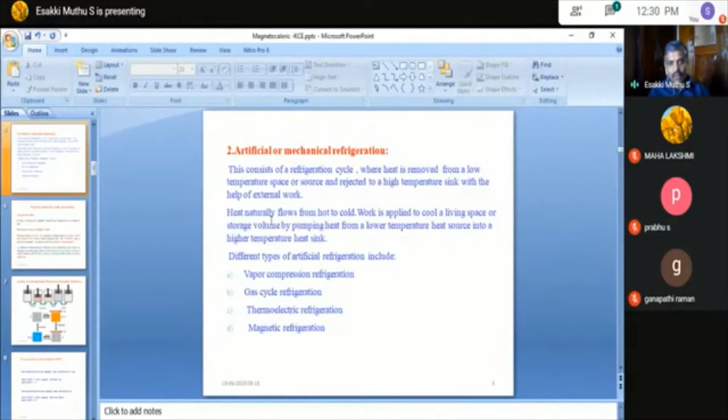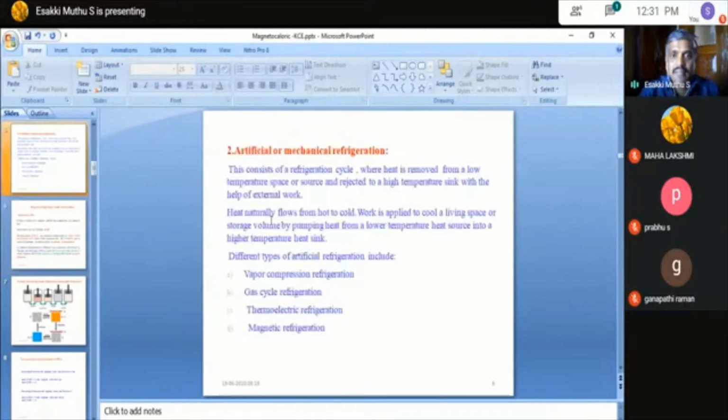In order to avoid that, research is now going more towards magnetic refrigeration. It is mostly eco-friendly, since we are not going to use any kind of gas; we use a solid material instead. And how this solid material produces cooling, we will see the principle.